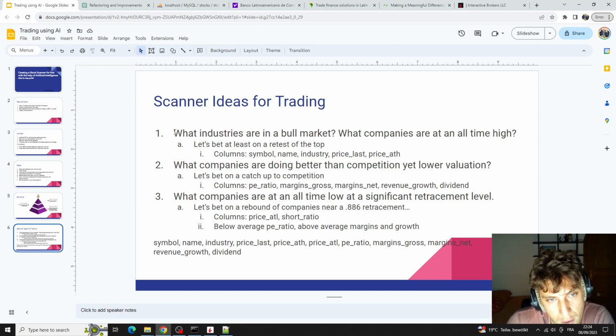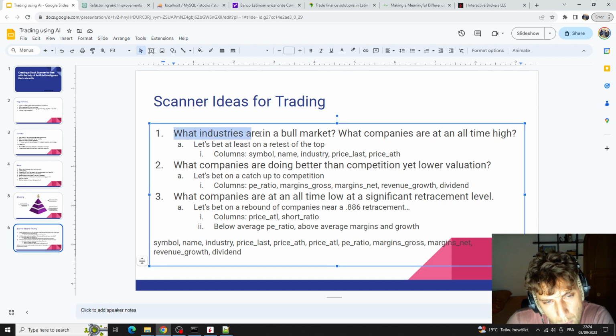first of all, we defined the goals. So we have these three goals. We wanted to see which industries are in the bull market, looking at the New York Stock Exchange, which companies are at an all-time high. Then we wanted to check which companies are actually doing better than competition, yet they have a lower valuation, price to earning ratio.